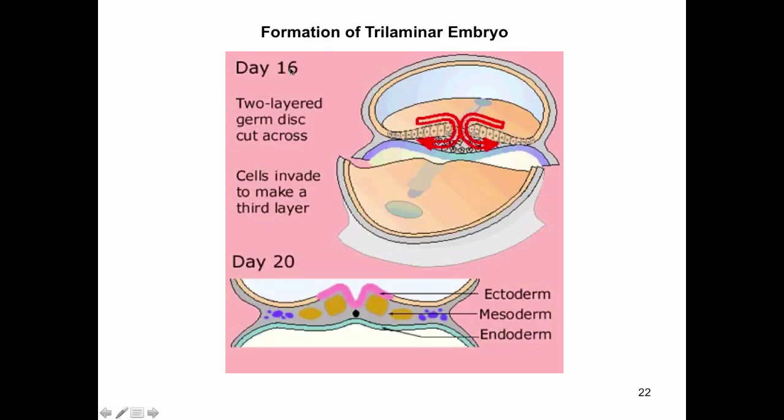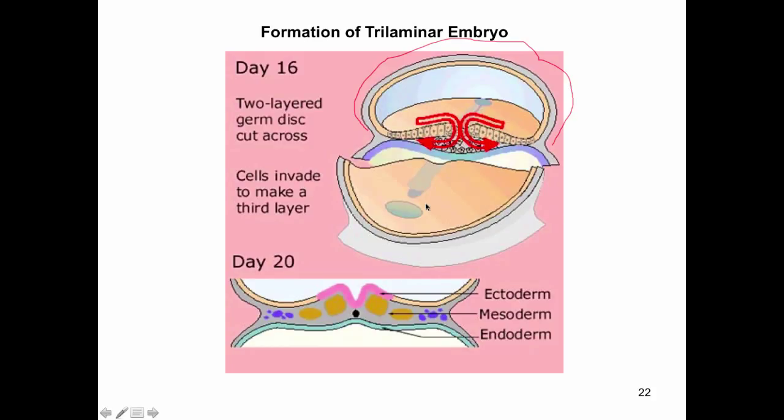So at day 16, the embryo doesn't really look like much of anything, right? Because at this stage, it's really just a flattened disc of cells. And it's kind of hard to imagine, but as we go through, it's going to become more clear that this portion of the embryo on top here, this bubble on the top, is actually eventually going to become the amniotic sac. And the fluid inside is actually amniotic fluid. So the amniotic sac and the amniotic fluid at this point is sitting on top of the embryo. And the embryo is just this flat disc of cells.